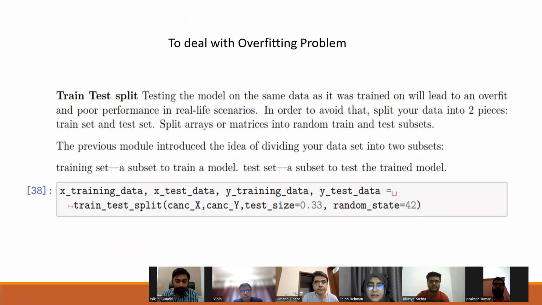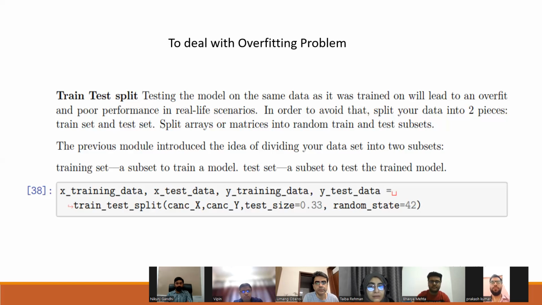Here, to overcome the overfitting problem, we divided our data into two parts, label and features, and then divided those into 4 datasets. Here, the train test split model is used. If the model is tested on the same dataset it was trained on, it will lead to overfitting and poor performance in a real-life scenario.